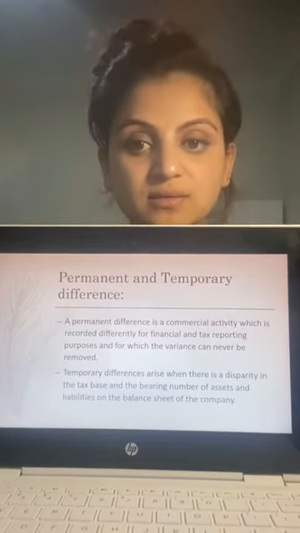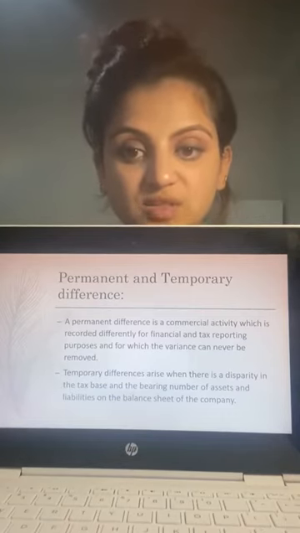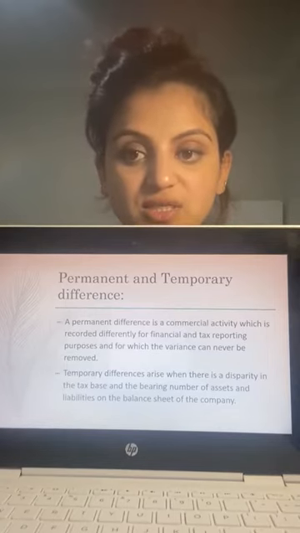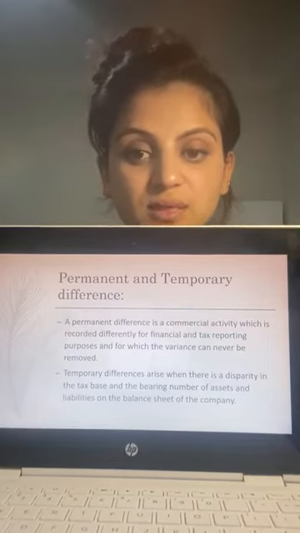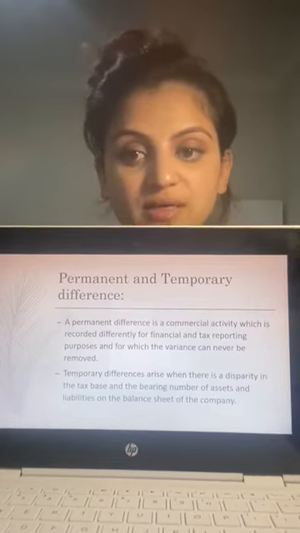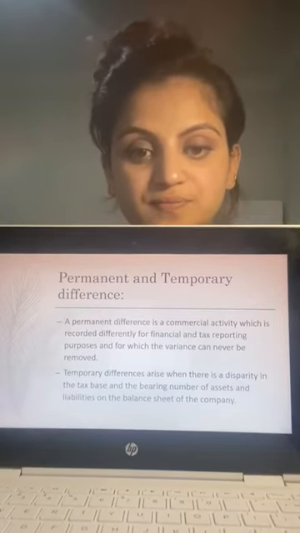Permanent and temporary differences. Permanent differences arise in a commercial activity which is recorded differently for financial and tax reporting purposes, and for which the variances can never be removed. Temporary differences arise when there is a disparity between the tax base and the carrying amount of the assets and liabilities on the balance sheet of the company.